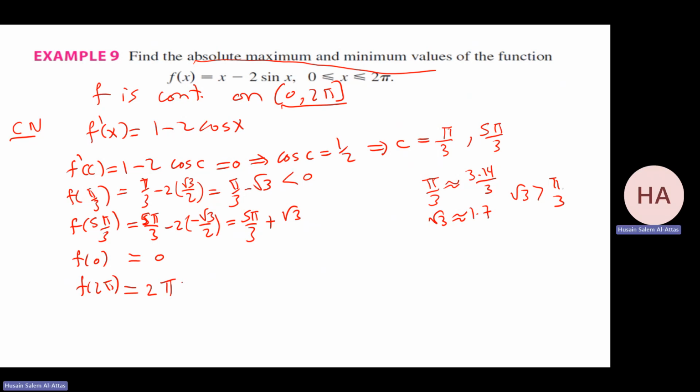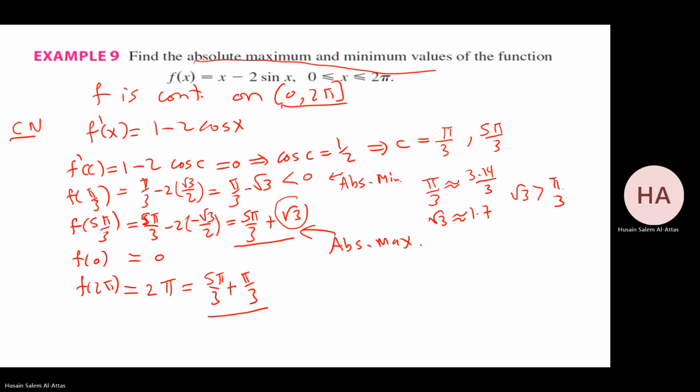Also, if we check 2 pi, and 5 pi over 3 plus square root 3, which is bigger? 5 pi over 3 plus square root 3 is bigger than 2 pi, so that is the absolute maximum, and pi over 3 minus square root 3 will be the absolute minimum because it is negative, so it's smaller than 0.